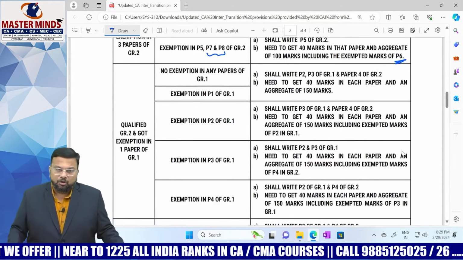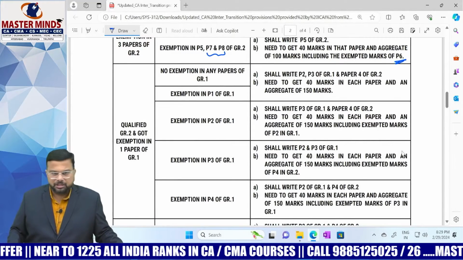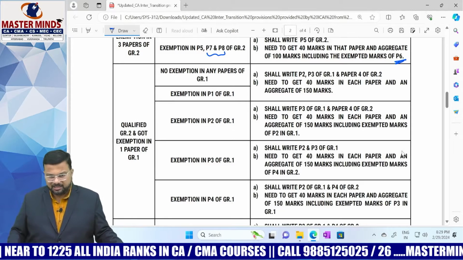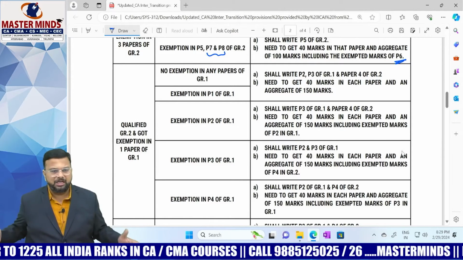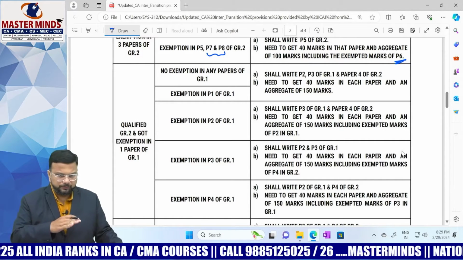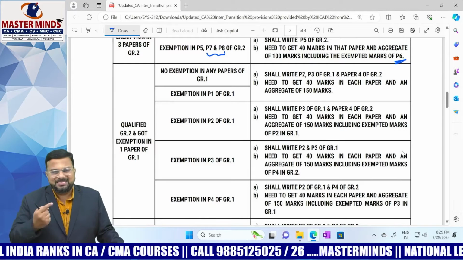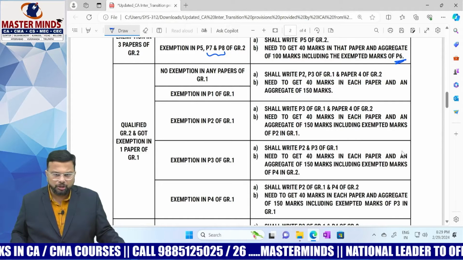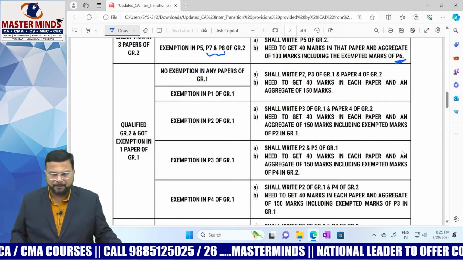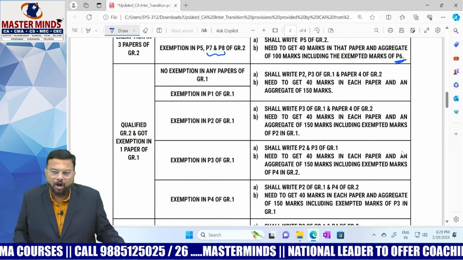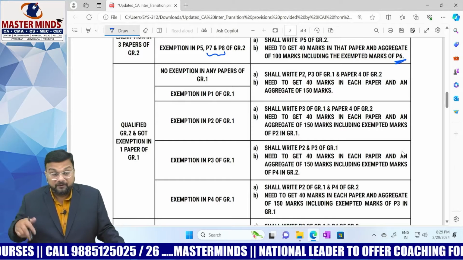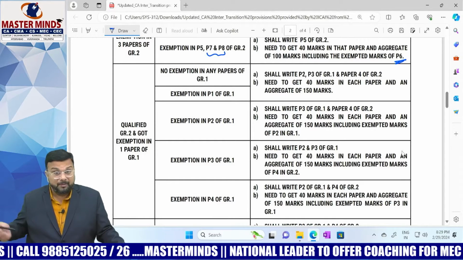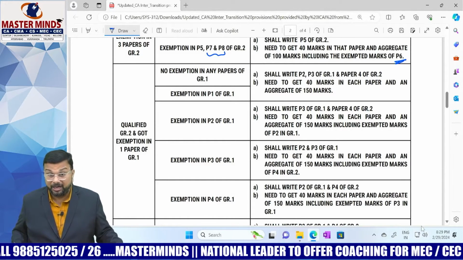Next, qualified group 2 and got exemption in 1 paper of group 1. Obviously, the same pattern is followed here also. So you have qualified group 2 and got exemption in 1 paper of group 1. So no exemption in any of the papers of group 1. Then what you need to do? You need to write paper 2, paper 3 of group 1 and paper 4 of group 2. What is paper 4 in group 2? It is nothing but cost and management accounting. Okay, so you have to write.